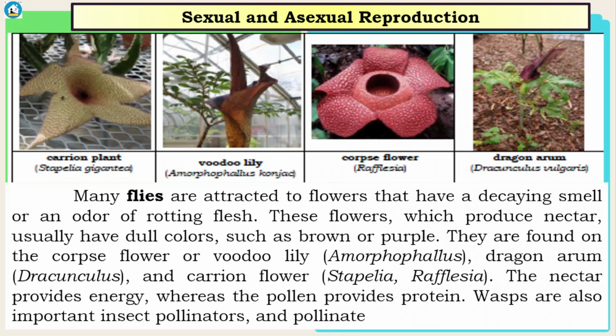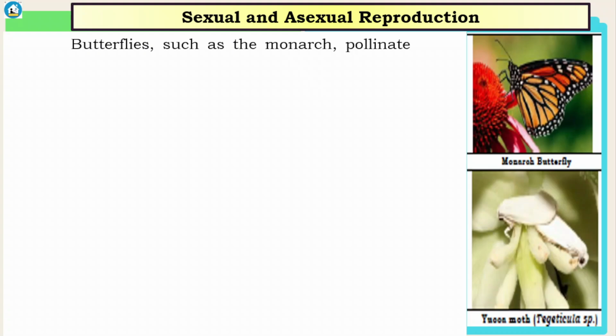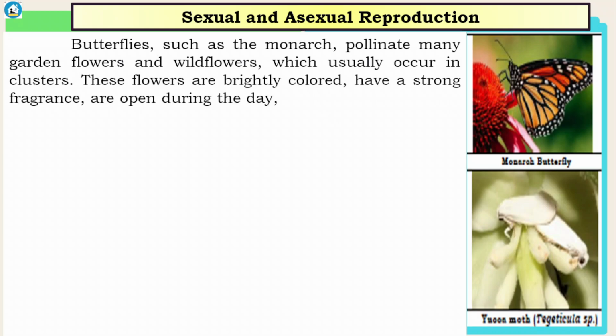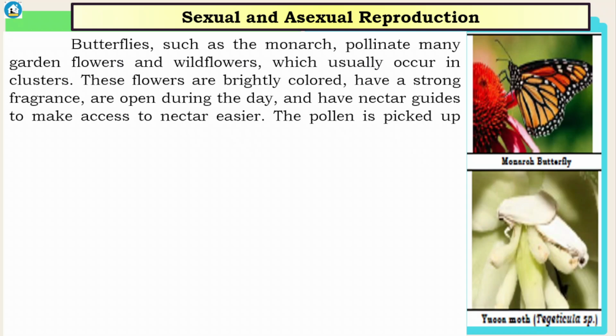Wasps are also important insect pollinators and pollinate many species of figs. So butterflies such as the monarch pollinate many garden flowers and wildflowers, which usually occur in clusters. These flowers are brightly colored, have a strong fragrance, are open during the day, and have nectar guides to make access to nectar easier. The pollen is picked up and carried on the butterfly's limbs.